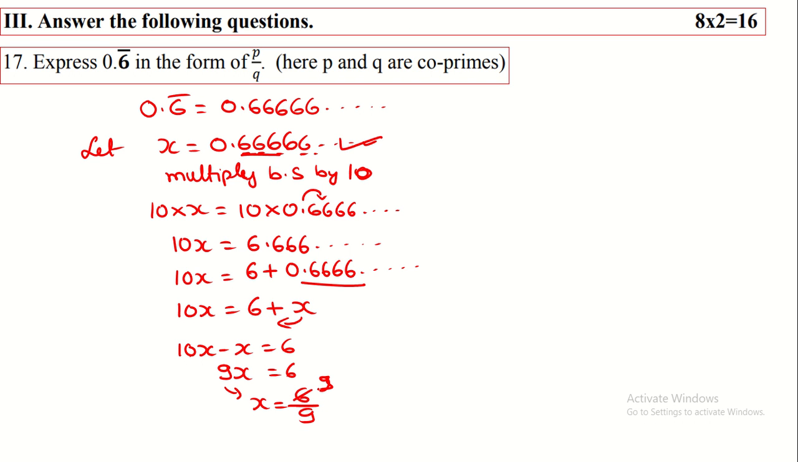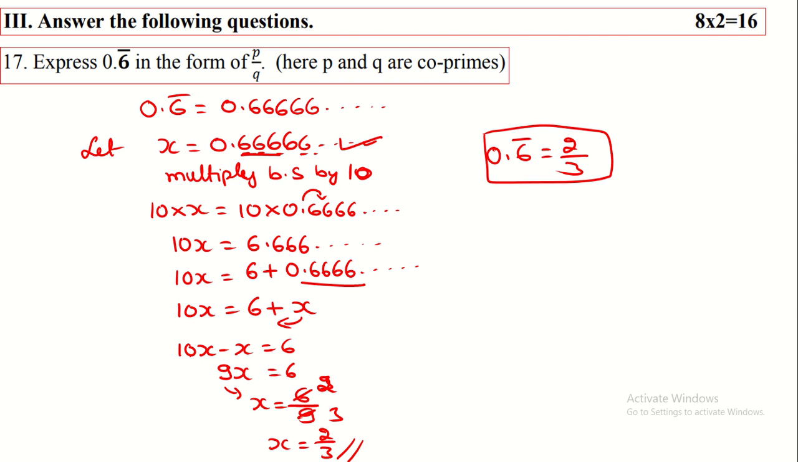3 2s are 6, 3 3s are 9, that is x is equal to 2 by 3. So this is the rational number. We have to convert this into P by Q form. That means 0.6 bar can be written as 2 by 3. So this is the final answer here. Then we move on to the next question.